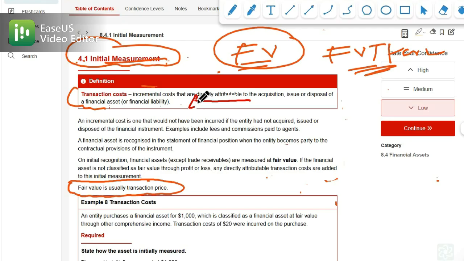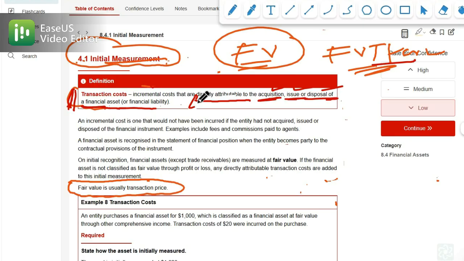So when you have transaction costs and you are not recognizing the financial asset at fair value through profit or loss, then that cost will be a part of it and will be added. It would be something like a fee or a commission and so on.